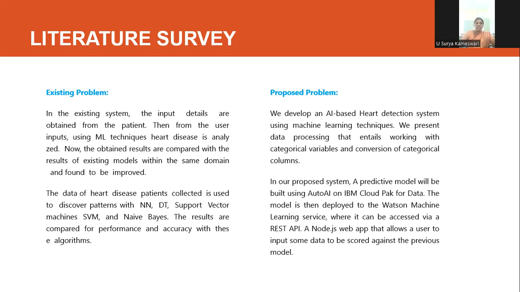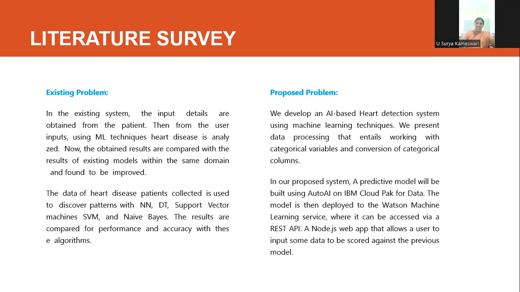We have different types of machine learning algorithms: neural networks, decision trees, support vector machine, and Naive Bayes. First, we give the historical data of the patient to these algorithms. They build models, and we calculate the accuracy of those models. The algorithm giving the most accurate model is the one we take and apply. But not all models give 100% accurate results. So in our proposed problem,